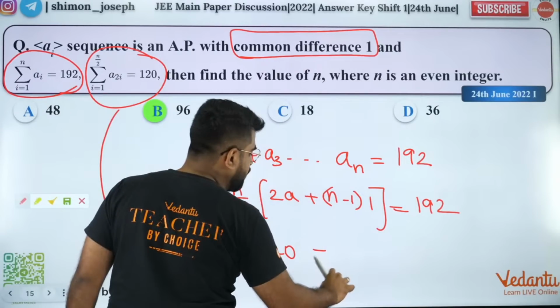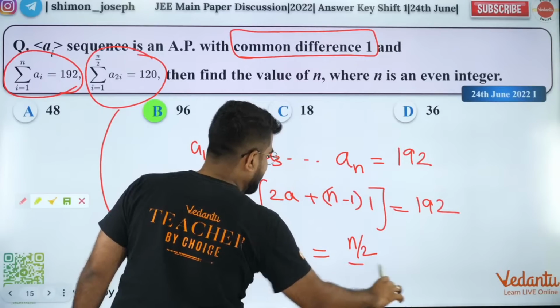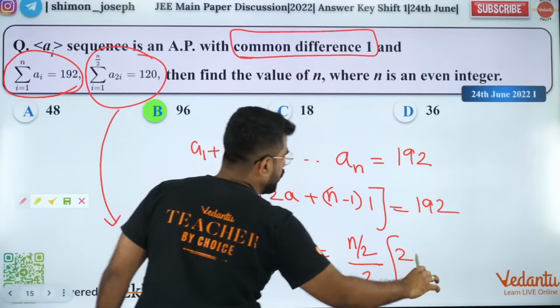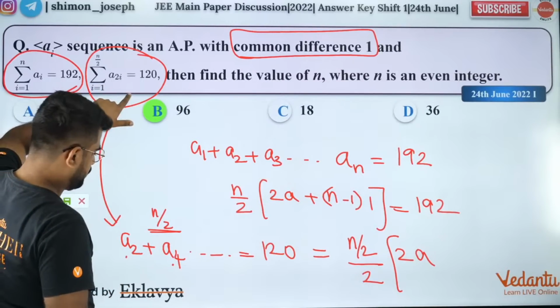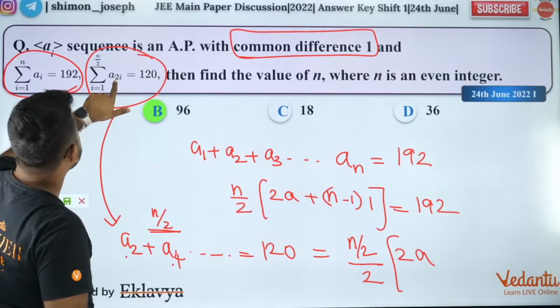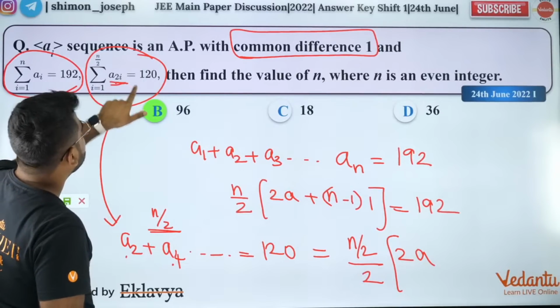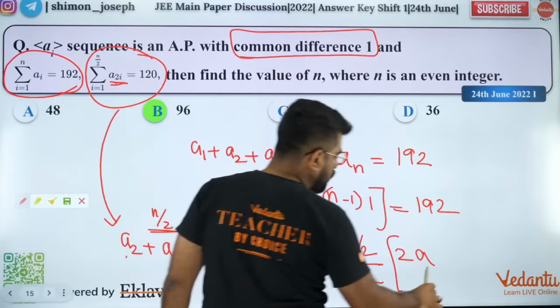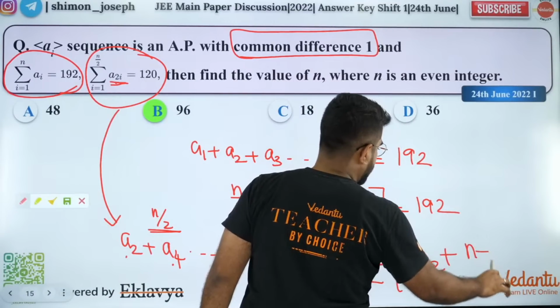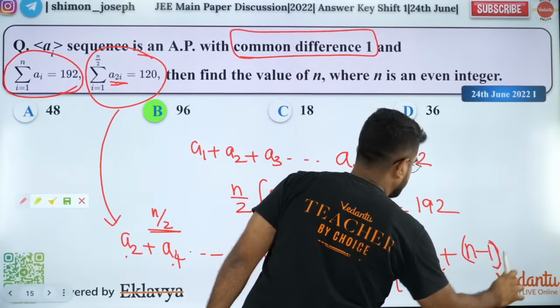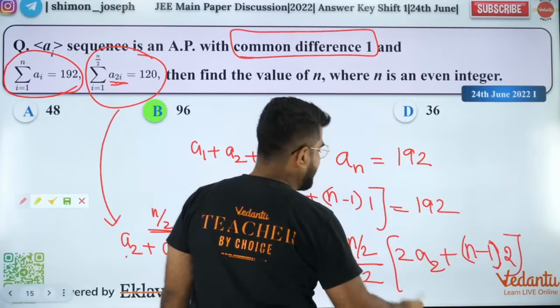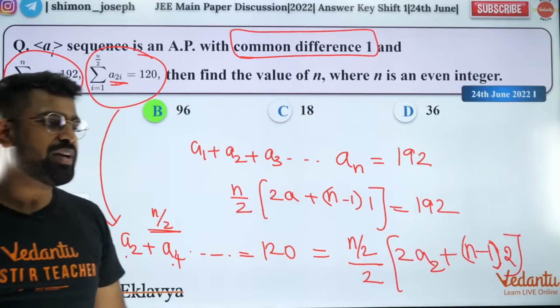So what is the summation formula? N divided by 2 into 2A. A starts from A2, right? It starts from A2. So it's going to be 2 A2 plus n minus 1 into D. D is going to be 2 again. So that is equal to 120. Now you guys can solve it.